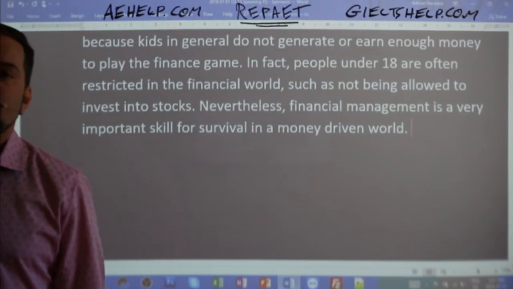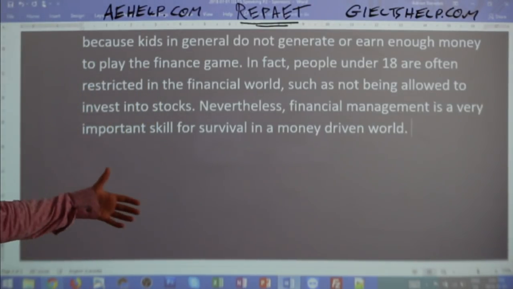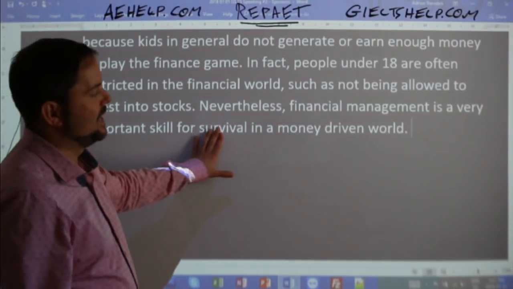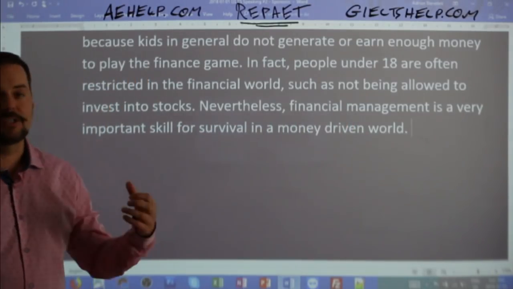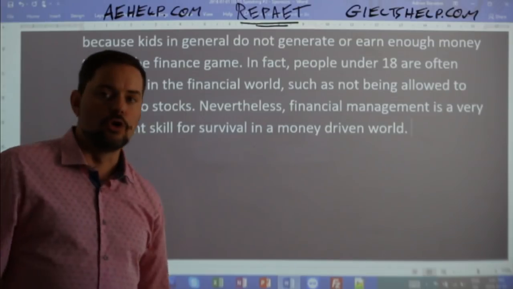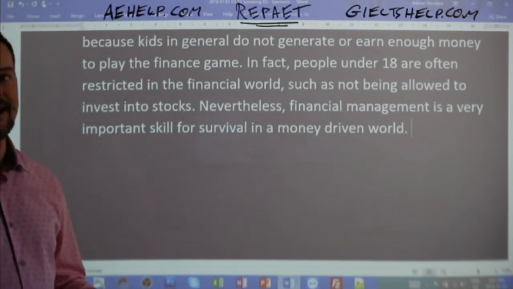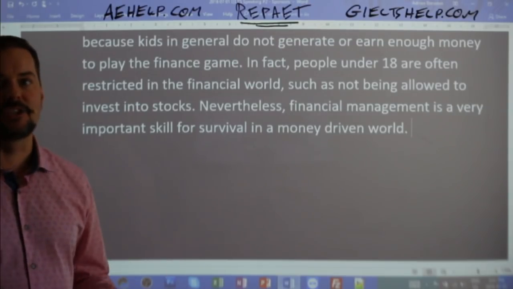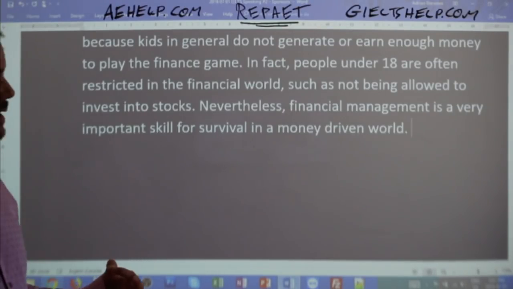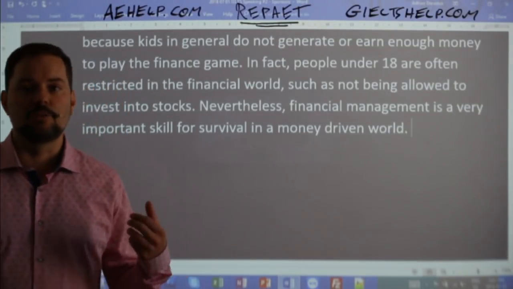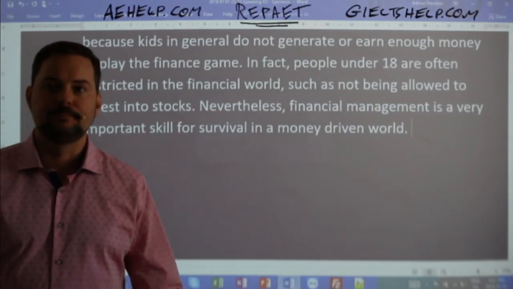Yes, Manisha, the skill that we chose to talk about is financial management. So financial management is not something that's taught in schools, in public schools from grade 1 to 12. We defined here that, yes, that's right, Manisha, because we defined that in the question, school is referring to public school.